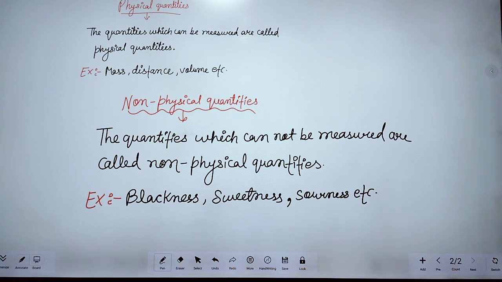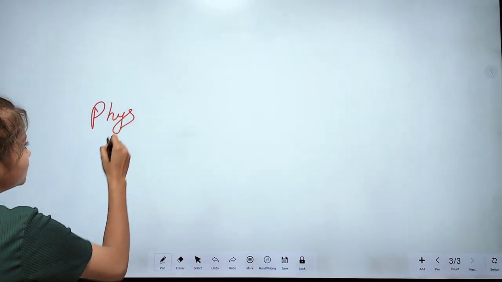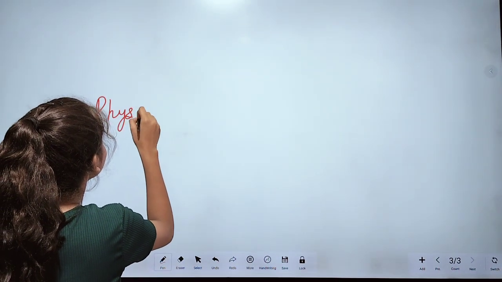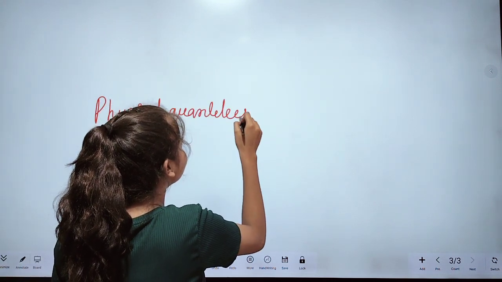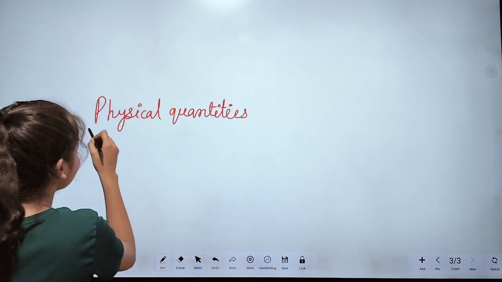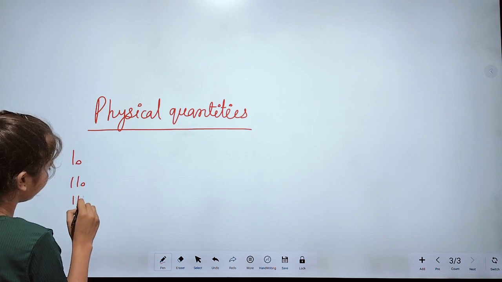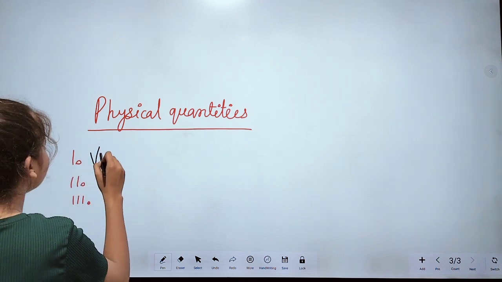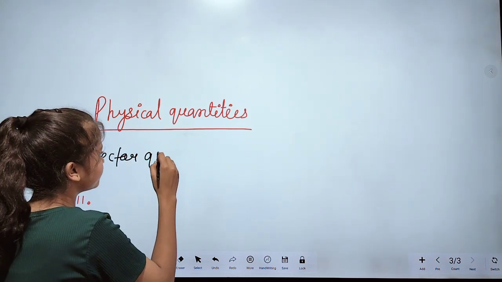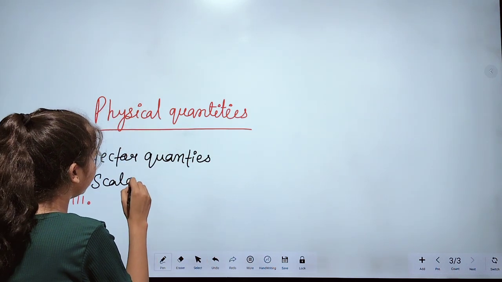Now let's see the types of physical quantity. There are three types of physical quantities. First one is vector quantities. Second one is scalar quantities.